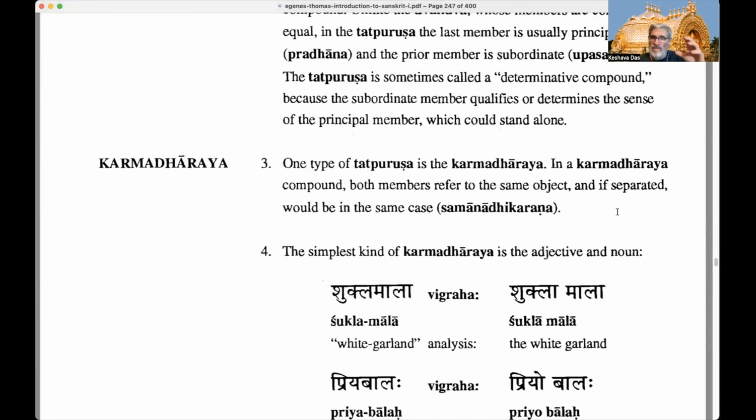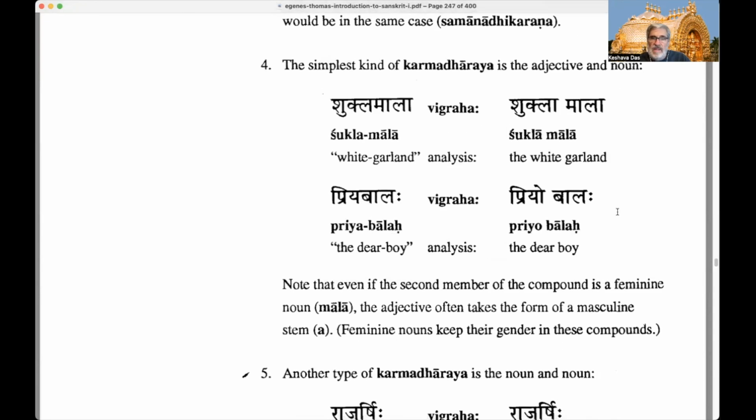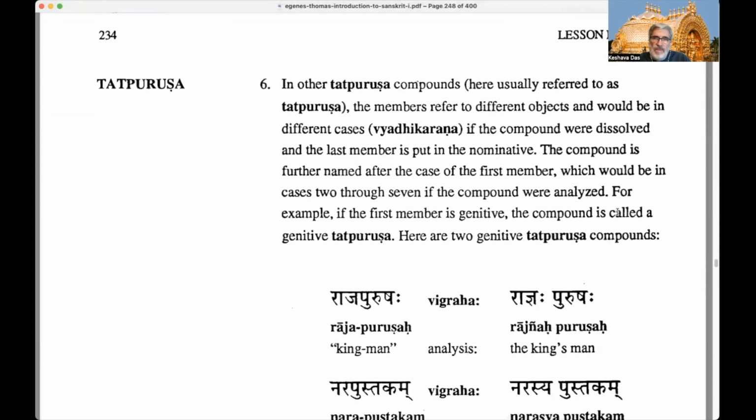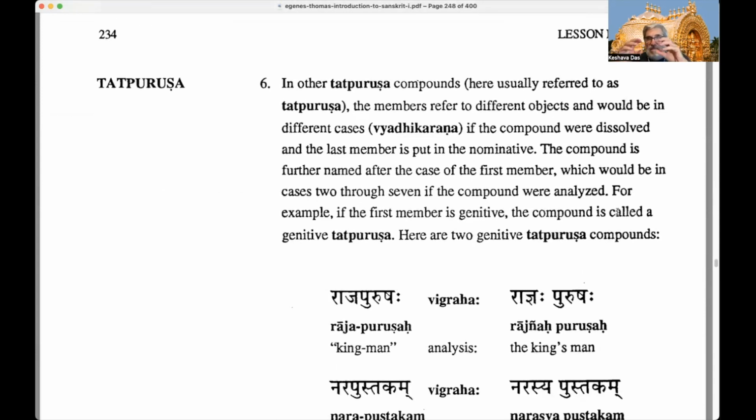Samanadhikarana means that both words, when parsed, would be in the same case. And Vyadhikarana means that the words would have different cases if parsed, broken up, analyzed. If the compound were dissolved, the last member is put in the nominative, but the other member is not, when parsed.